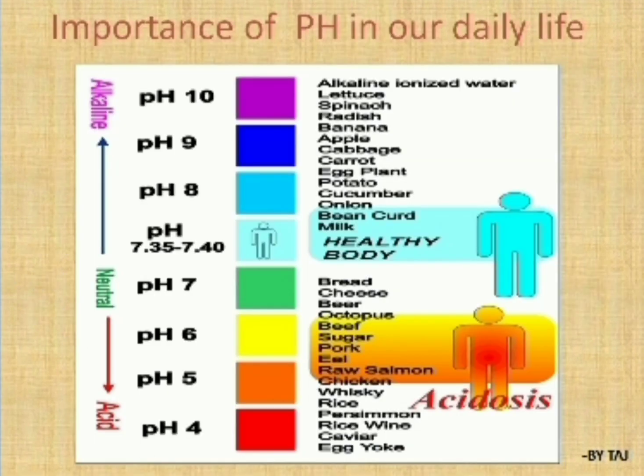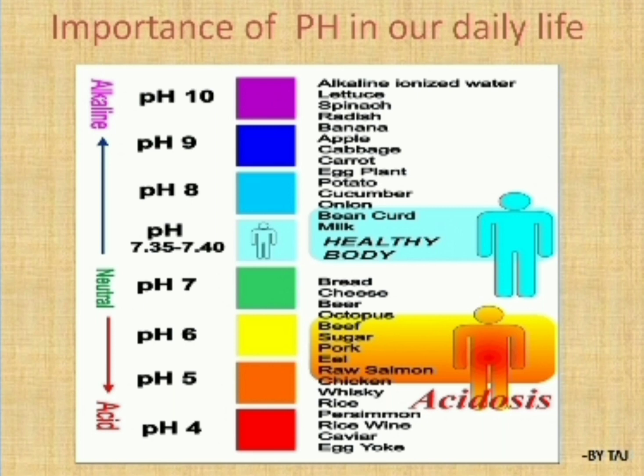Coming to the importance of pH in our daily life. Here I have shown the picture; whatever substances we use in daily life have a particular pH. Here is a picture of the pH scale. You can observe alkaline ionized water, lettuce, spinach, radish, banana, apple, cabbage, carrot, eggplant, potato, cucumber, onion, bean curd, milk.